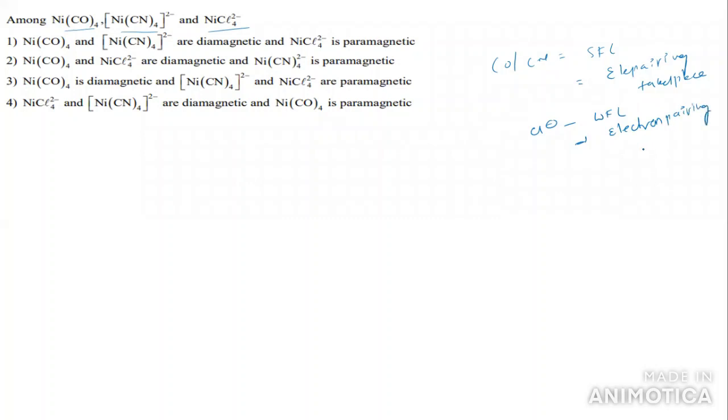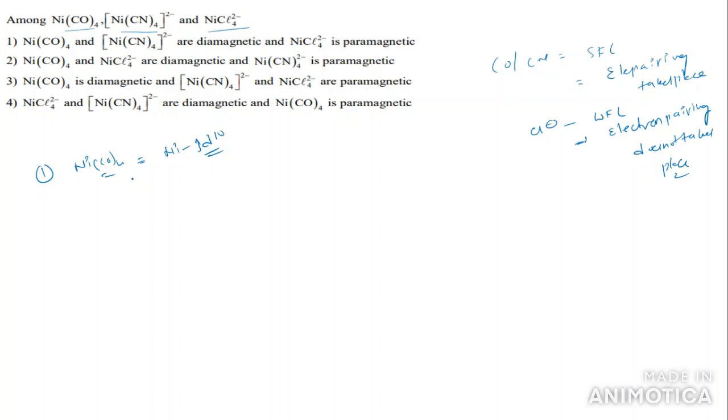Electron pairing does not take place. If you want to take the first one, we have Ni(CO)4, nickel carbonyl, CO taken 4 times. In this nickel, you are getting a 3d10 configuration.